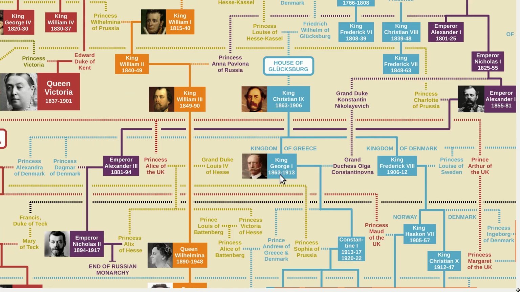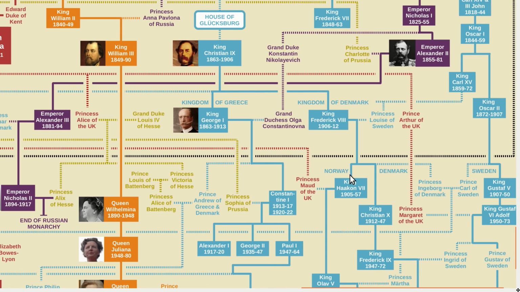While he was still King of Denmark, Christian IX's second-born son was elected King of Greece as George I. His oldest son, Frederick VIII, went on to succeed him as King of Denmark. Frederick VIII also fathered 2 kings. His second-born son became King of Norway after Norway separated from Sweden, and his first-born son, Christian X, became King of Denmark.